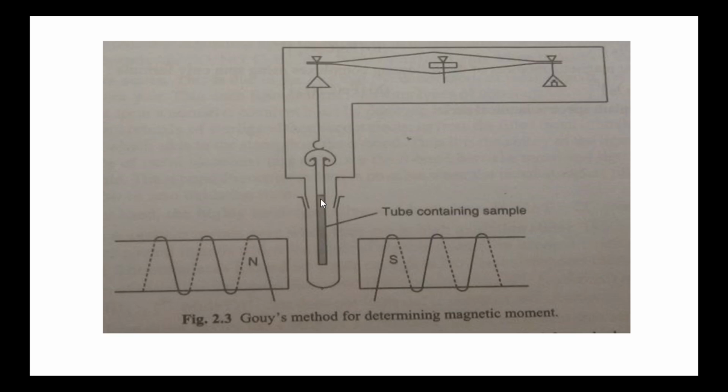First, the powdered sample is taken in this Pyrex glass tube, whose length is 10 centimeters. This is suspended from one arm of the balance, placed at the center of the electromagnetic field. When this is a paramagnetic substance, when the magnetic field is on, it will be attracted into the field. Then there is an increase in the weight of the substance. So to maintain this force, some weights are added in the second pan.